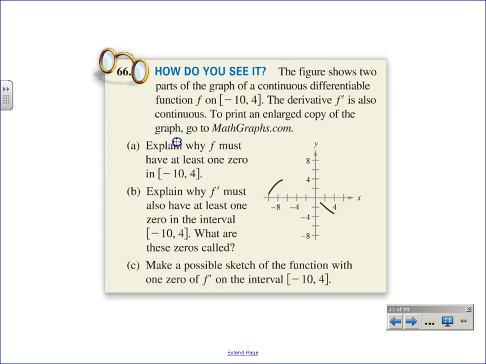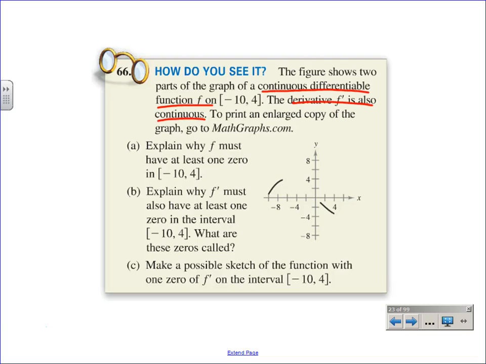Now, what's going on in this one when we see this graph? It's going to be some sort of piecewise function, at least it looks like one, right? But they don't tell us the whole thing. Well, that's nasty. But they do tell us in the beginning that the figure shows two parts of a continuous differentiable function, and then the derivative is also continuous. So the original function is continuous and differentiable, the derivative is always continuous. So even though we don't see the whole thing, we know that stuff is missing.